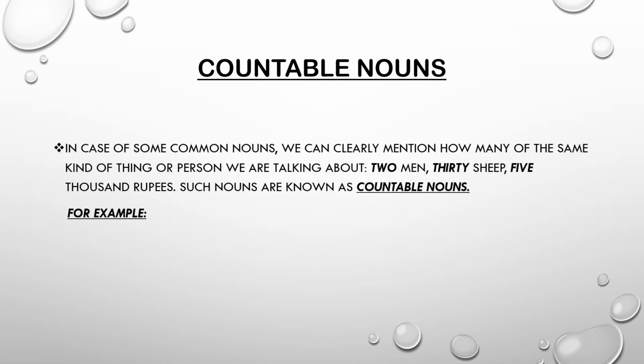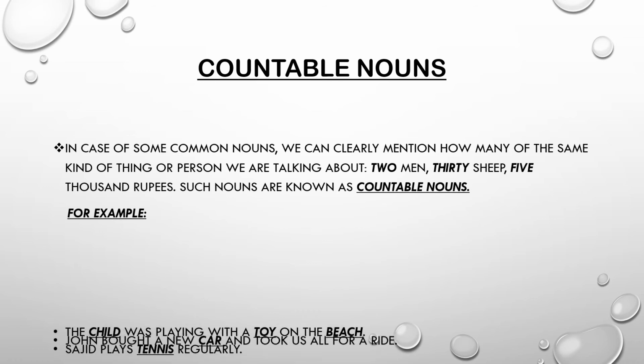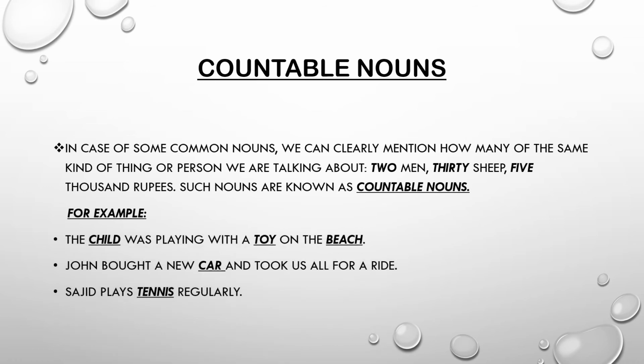Countable nouns are those which can be easily counted in numbers. For example, the child was playing with a toy on the beach. This sentence is showing that there was one child, one toy and a beach. Hence, these are countable. In the same way, car and tennis are also countable nouns.